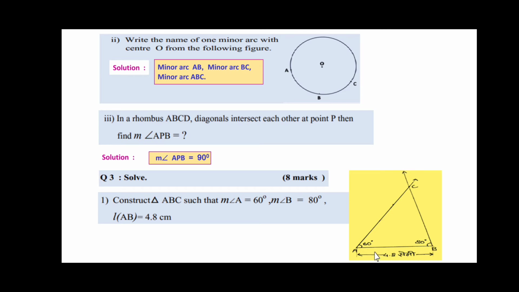centimeter. Then take the protractor, keep it at point A, and draw an angle of 60 degree, that is AC, and put now protractor at point B and make an angle of 80 degree. These rays drawn from point A and point B will intersect at point C. So the required triangle ABC is formed in this way. Try this.